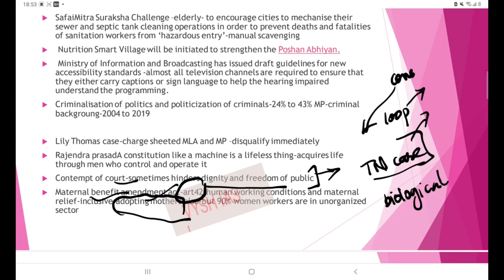But what is the problem? In India, 90% of women workers are working in the unorganized sector. So when 90% are in the unorganized sector, only 10% of Indian women are getting targeted by this act. So it is not inclusive.